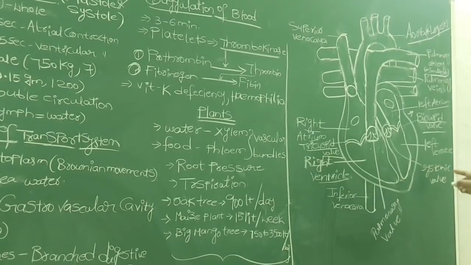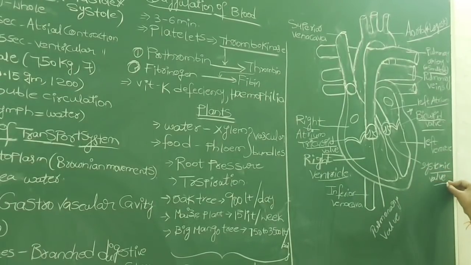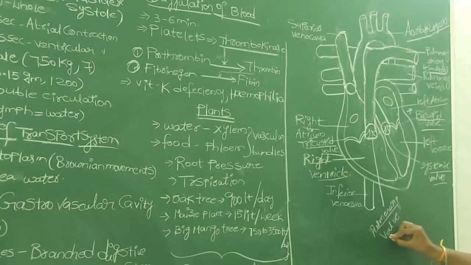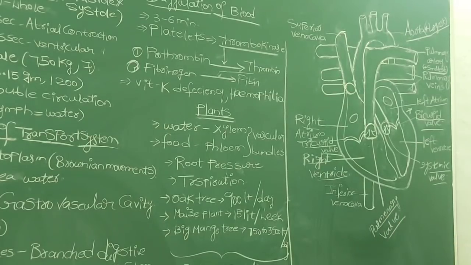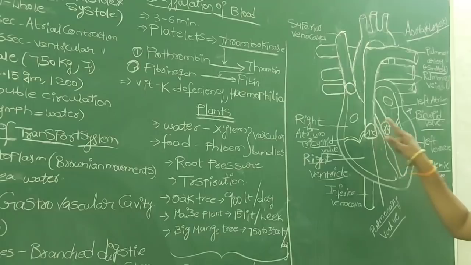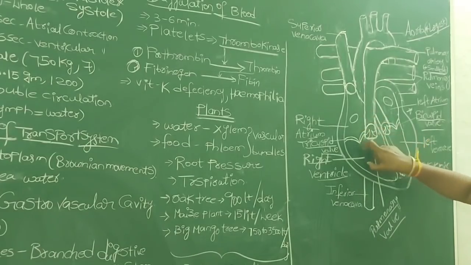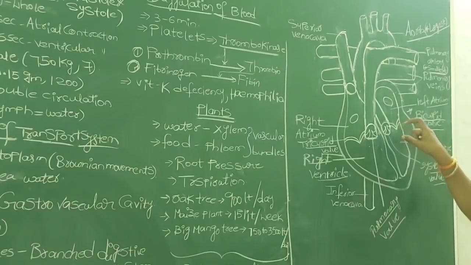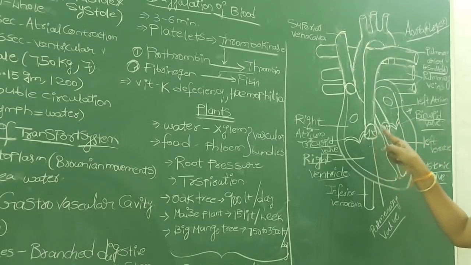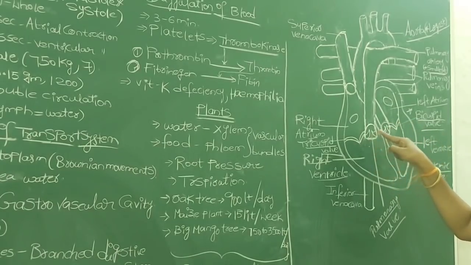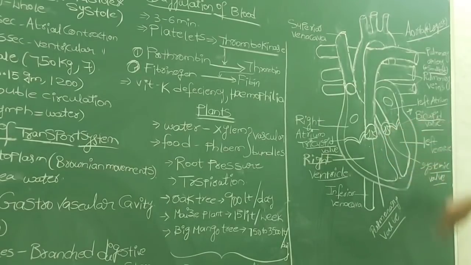So if the valve is present in the systemic artery, that is the systemic valve, and if the valve is present in the pulmonary artery, that is the pulmonary valve. 4 valves: tricuspid valve, bicuspid valve, systemic valve and pulmonary valve. 2 valves are between the right atrium and right ventricle, and left atrium and left ventricle, and 2 valves, one in the systemic artery or aorta, and one in the pulmonary artery.